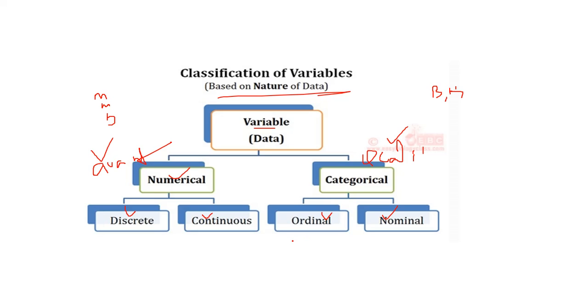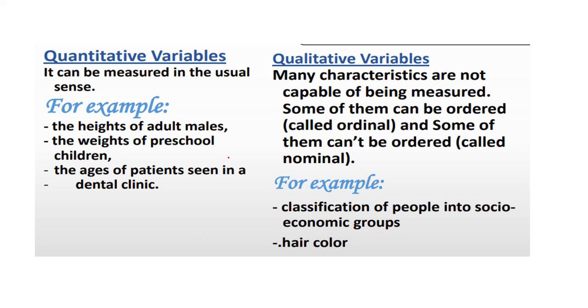What is ordinal, what is nominal, what is discrete, what is continuous, all these things we can also discuss with applications. This is the difference between quantitative variables and qualitative variables. Quantitative variables are also known as numerical, qualitative also known as categorical. Quantitative can be measured in the usual sense, meaning measures are possible for quantitative data. For qualitative data, many characteristics are not capable of being measured.